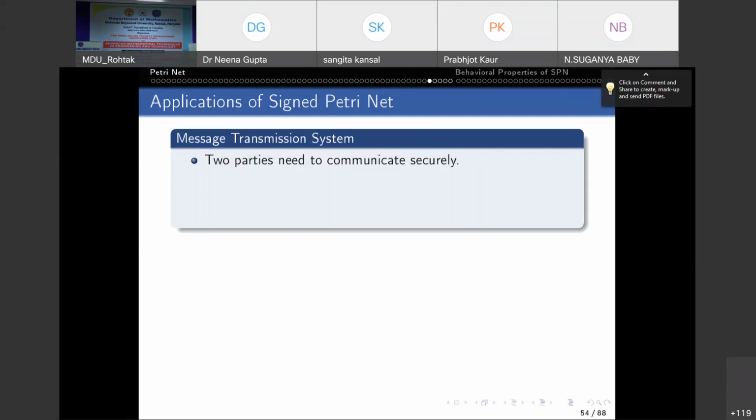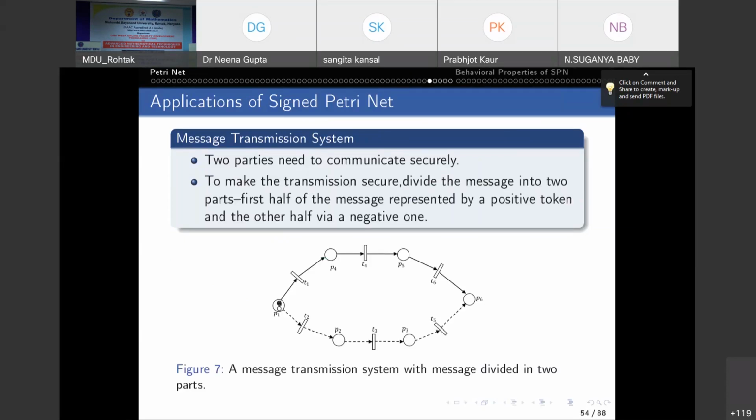And secure communication is a way to transfer a message from source to receiver so that it is not susceptible to interception. Am I right? So we use the concept of sign Petri net, which is introduced here, to model a message transmission system which is secure.